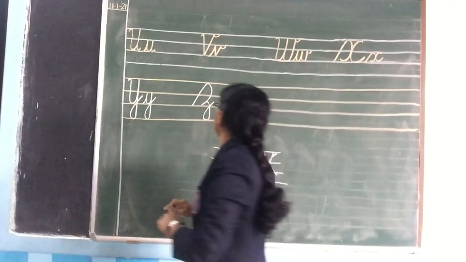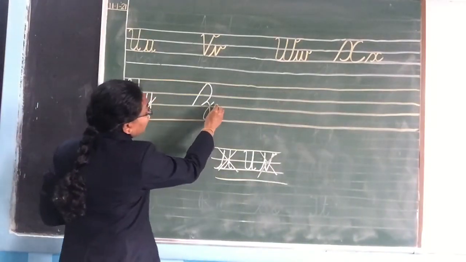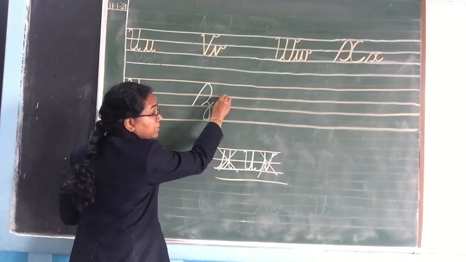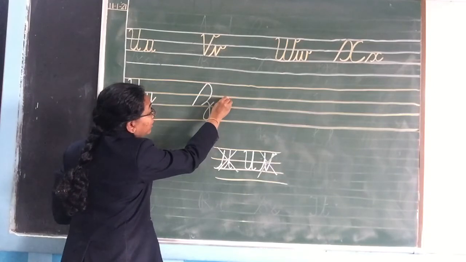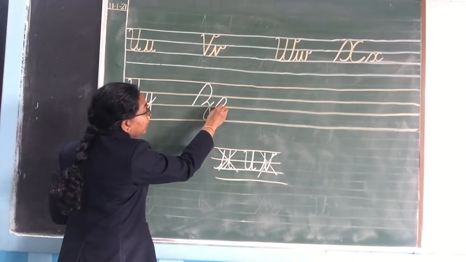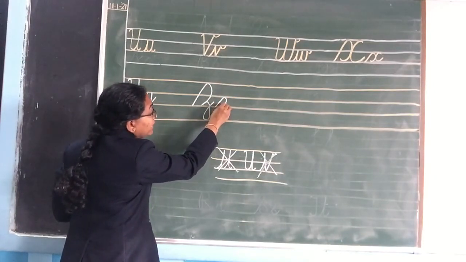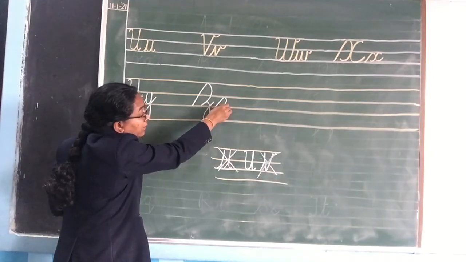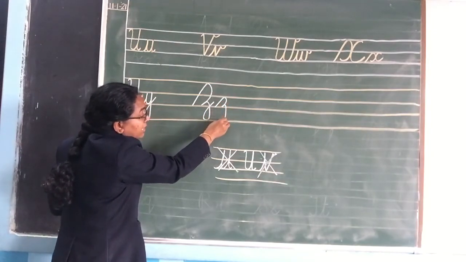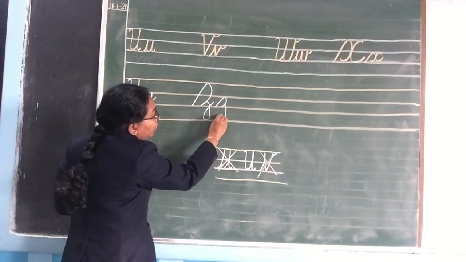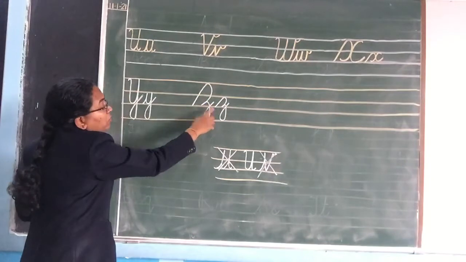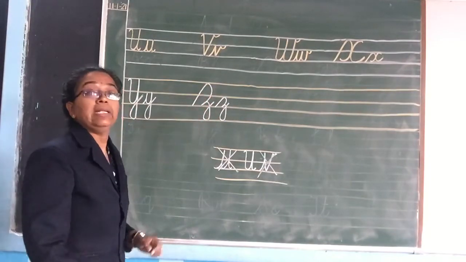Fine. Another small z, starting from the third line, go up, touch the second line, then make a curve. Okay, then again go a little bit up, and then from here you will turn like this, touching the fourth line, and then go back and lift it up. Stop. This is how you will write small z.